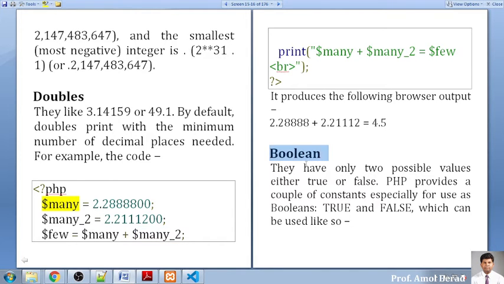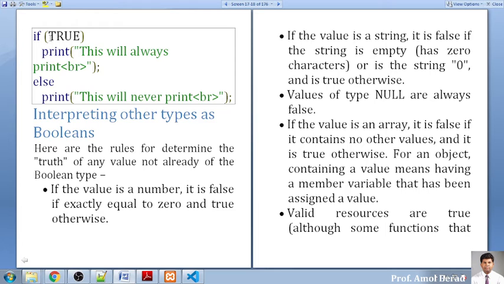So boolean is another data type that contains two values, that is true and false. Only two values are accepted over here. Now if it is true, the first part will get executed. If it is false, the second part will get executed. So with an if condition, just like this, true and false conditions can be tackled. Now whenever you are working with a boolean data type, you have to keep in mind some most important rules whenever you are defining any data type as true or false.